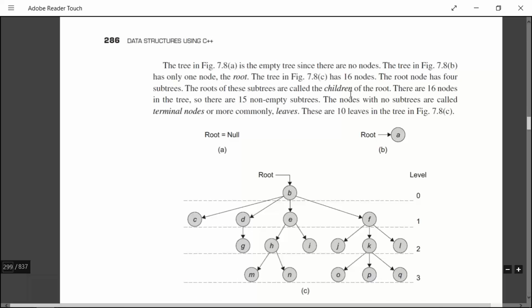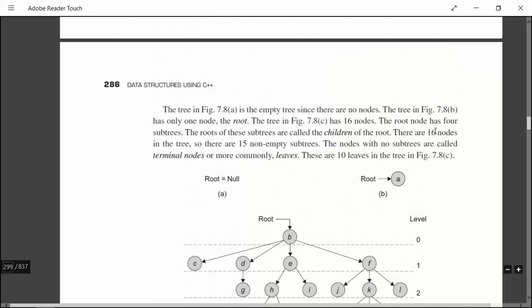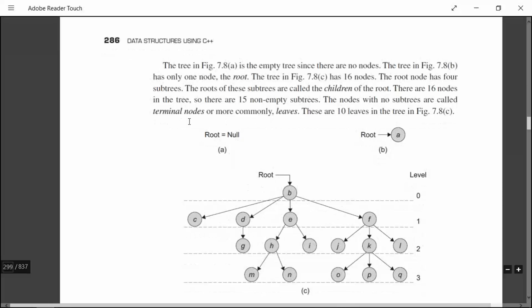So what are the terms associated with it? We will see. There are 16 nodes in the tree, so there are 15 non-empty subtrees. The number of subtrees that can be generated from these 16 nodes is 15, so n minus 1. The nodes with no subtrees are called terminal nodes, or more commonly leaves.